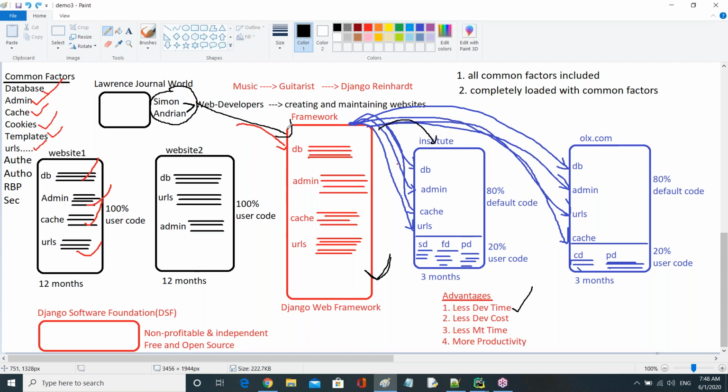Now they have a task. What is the task? To name this framework. Actually, both the people like music very well. So there was a famous guitarist.